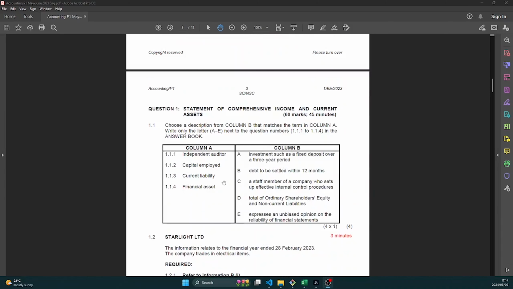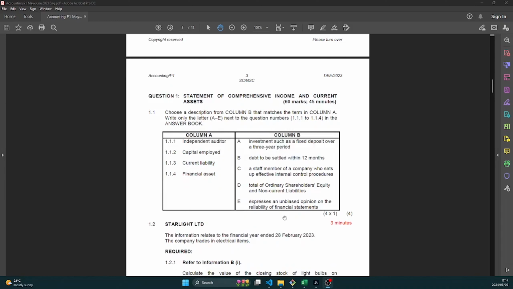So the first one is a theory question. I would say this is one of the easy marks. You have to match the descriptions in column B to column A. So the first one, an independent auditor, is E. An independent auditor expresses an unbiased opinion on the reliability of financial statements, right? The second one, capital employed, that would be D. Total of ordinary shareholders' equity and non-current liabilities.